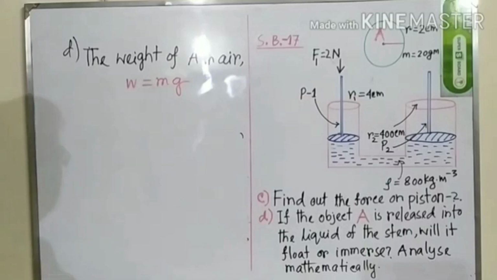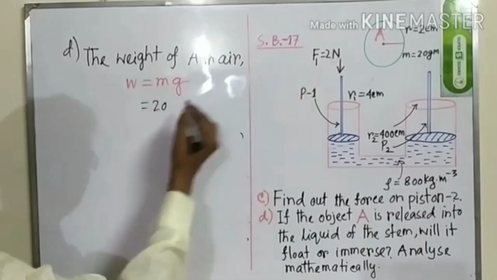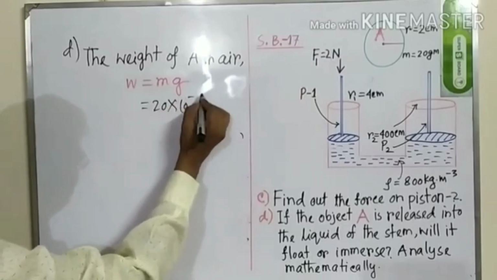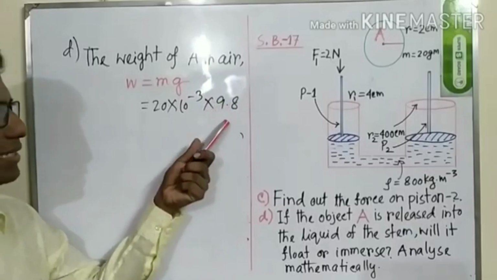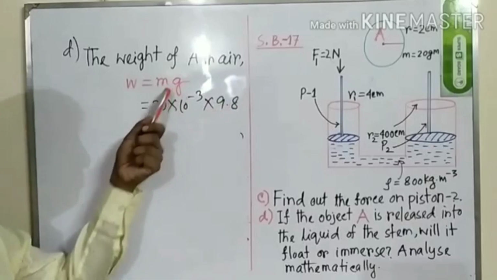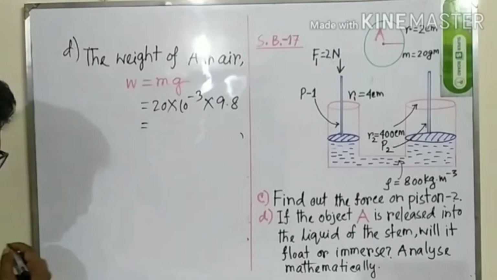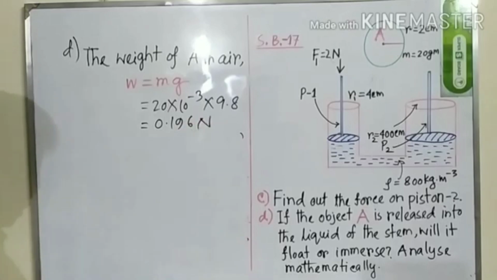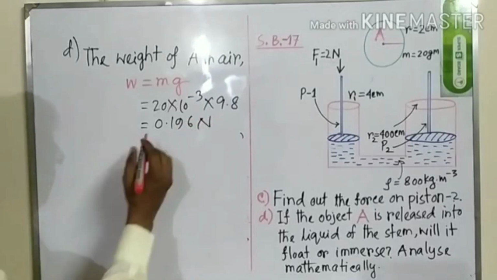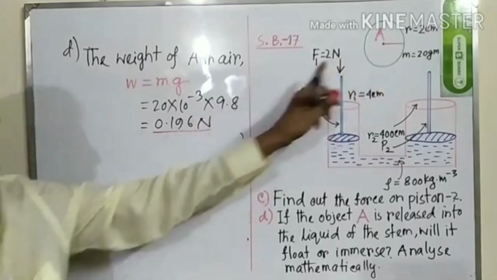So what is m and what is g? M is the mass, which is 20 gram, means 20 into 10 to the power minus 3, into 9.8. 9.8 is the standard value of acceleration due to gravity, and the answer will be 0.196 Newton. This is the weight of the object in air.